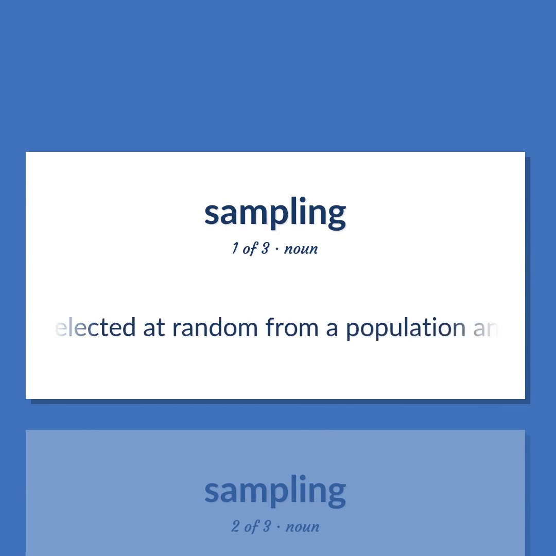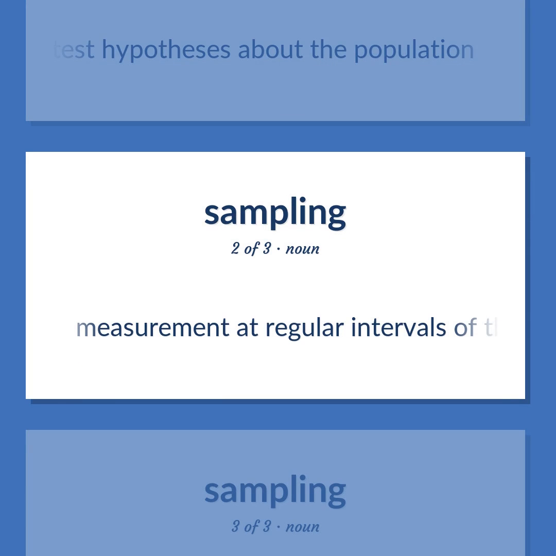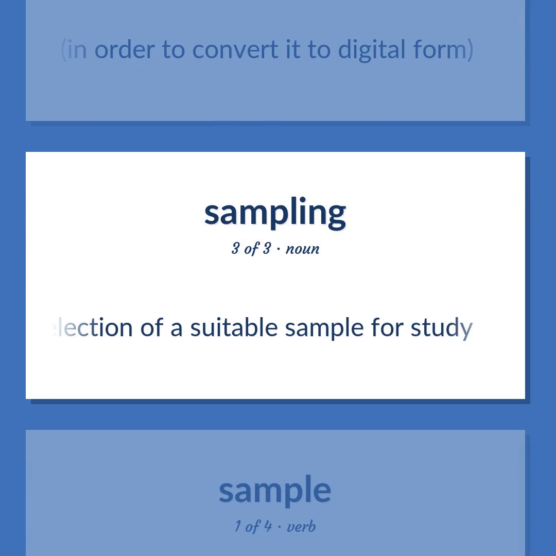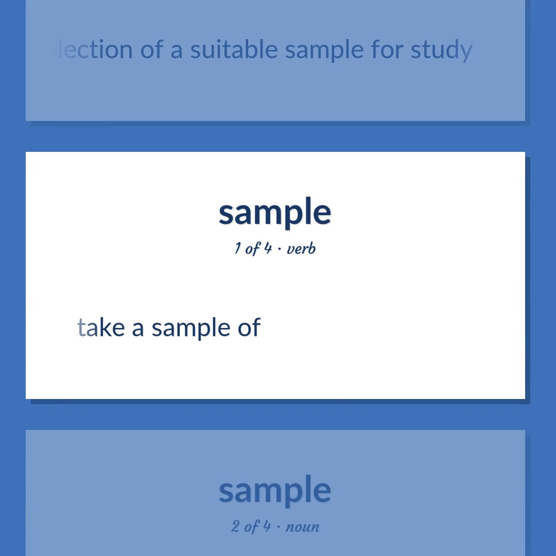Sample: Items selected at random from a population and used to test hypotheses about the population. Measurement at regular intervals of the amplitude of a varying waveform, in order to convert it to digital form. Statistics, the selection of a suitable sample for study. Take a sample of.